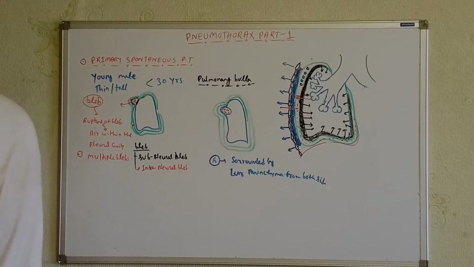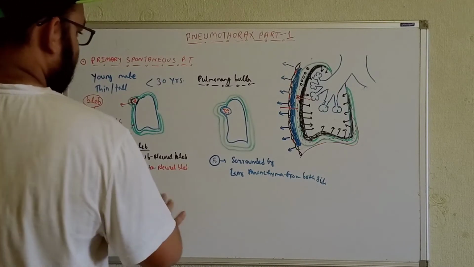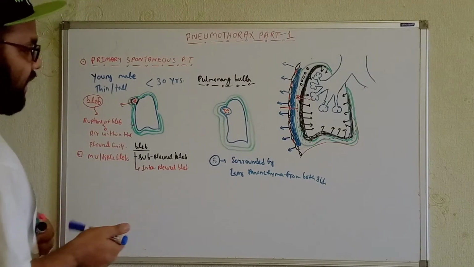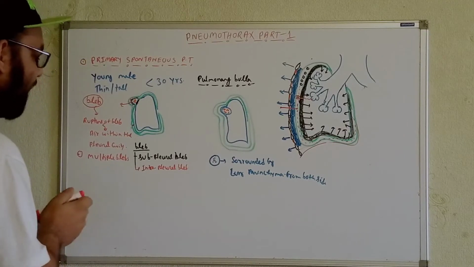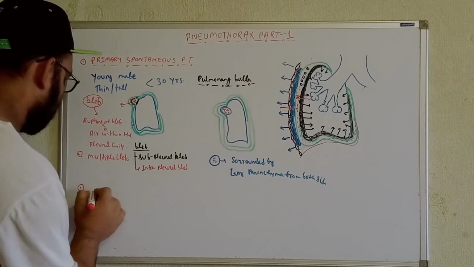Now we'll talk about the secondary spontaneous pneumothorax. Let's try to cover it over here. What are the things we'll get over here? Now, if we talk in terms of the secondary spontaneous pneumothorax, I have already explained. In these cases we'll get what? Okay, let's start first, then I will explain.